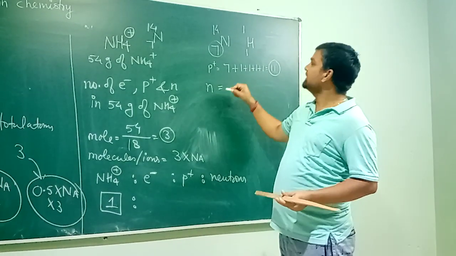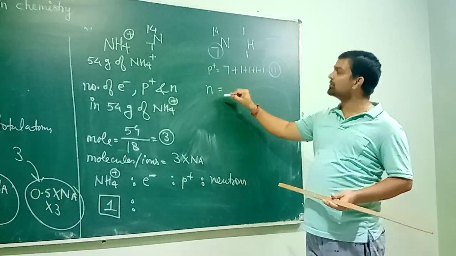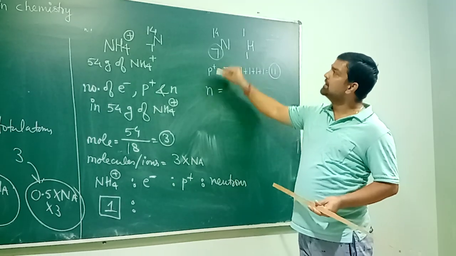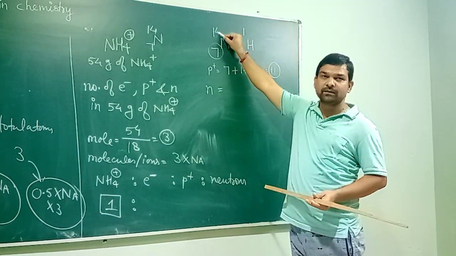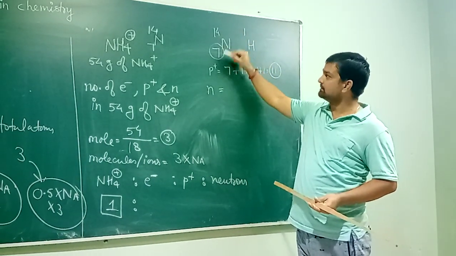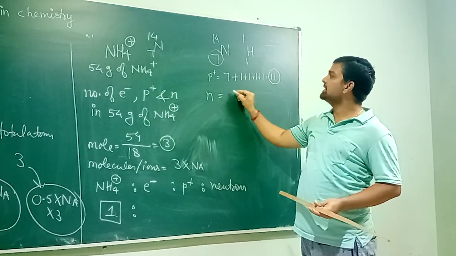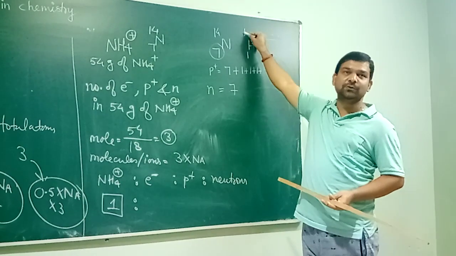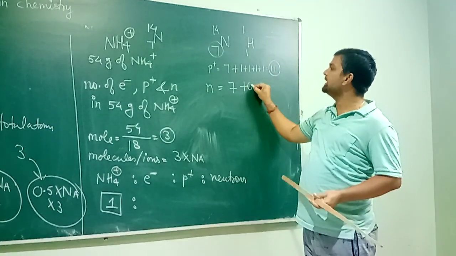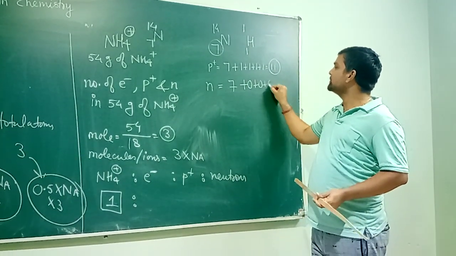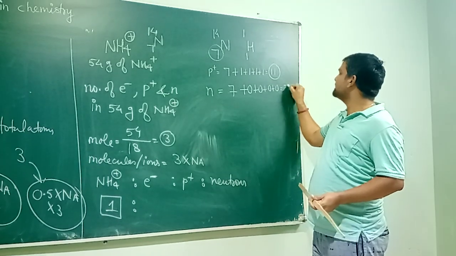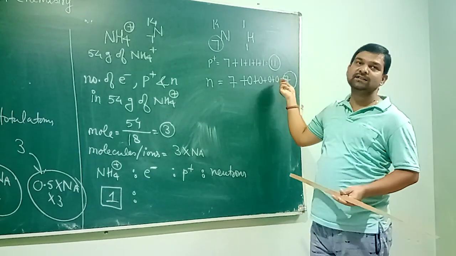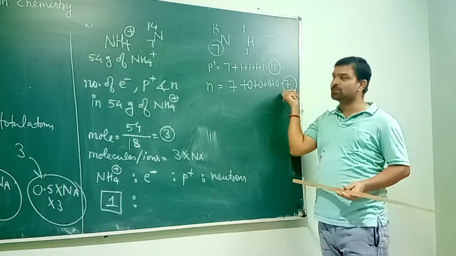Neutrons, I hope you remember in class 9th you have used the formula to calculate number of neutrons. Neutron is difference between atomic mass and atomic number. 14 minus 7, number of neutron is 7 in nitrogen, and 1 minus 1, 0. It means there is no neutron in hydrogen. So there is no neutron in any hydrogen. Number of neutrons is 7 in 1 NH4 plus.